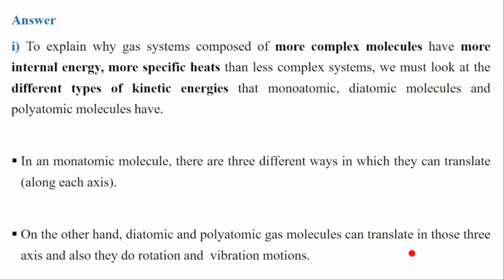That means they have more kinetic energy because they have more movements: translation motion, rotation motion, and vibration motion. While monoatomic or less complex molecules can only have translation motion, not rotation and vibration motions.